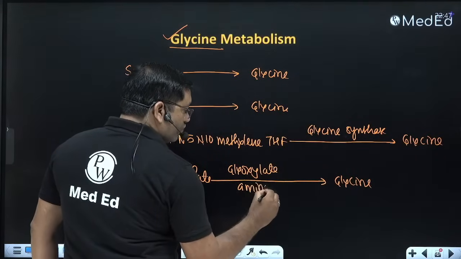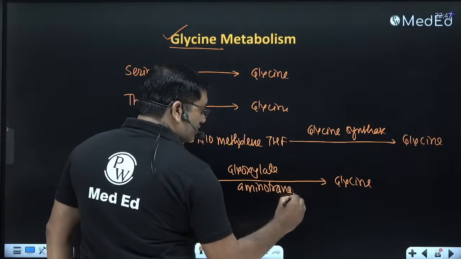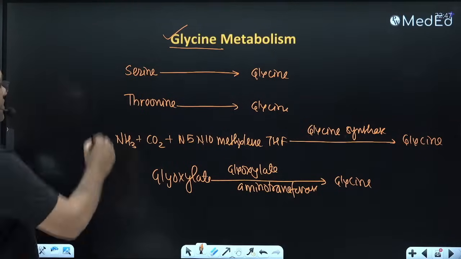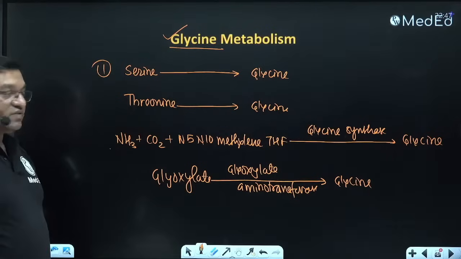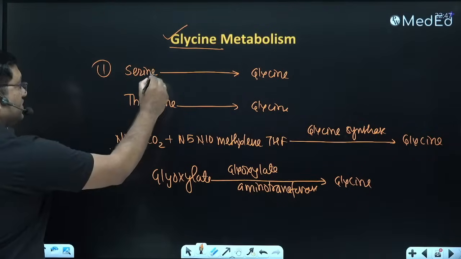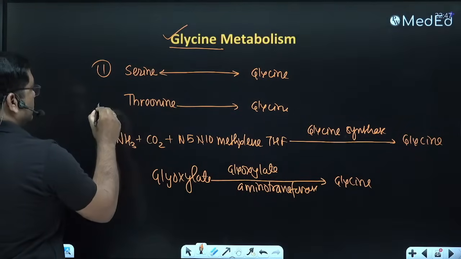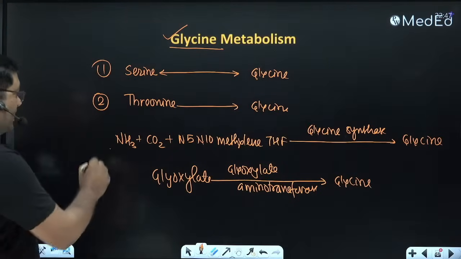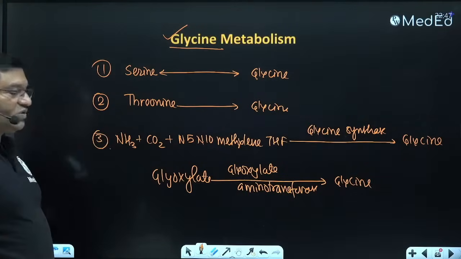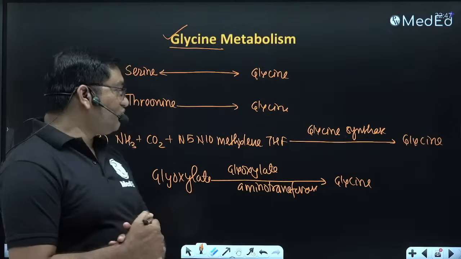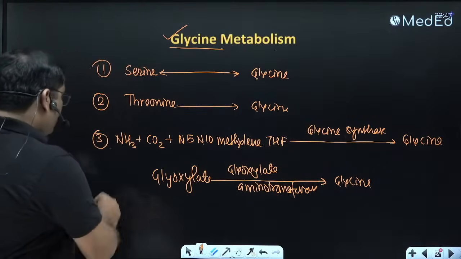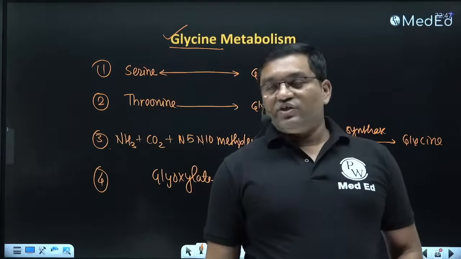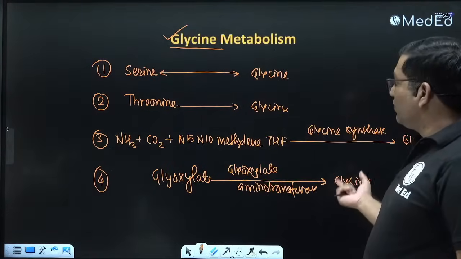So these are the four important reactions in glycine synthesis. Serine hydroxymethyl transferase, serine to glycine, is a reversible reaction. Second, threonine aldolase, threonine to glycine. Then the glycine cleavage system, and from glyoxylate by aminotransferase, glycine.